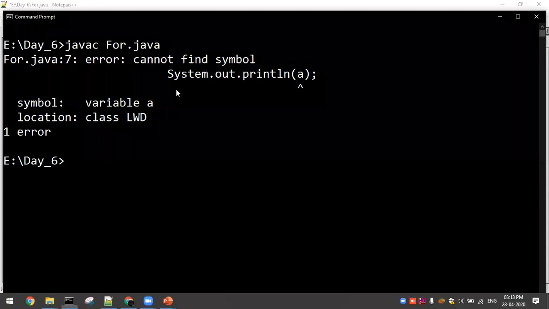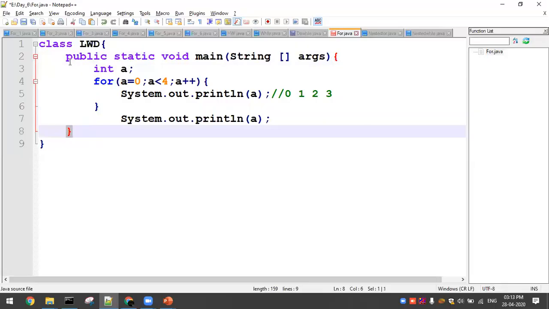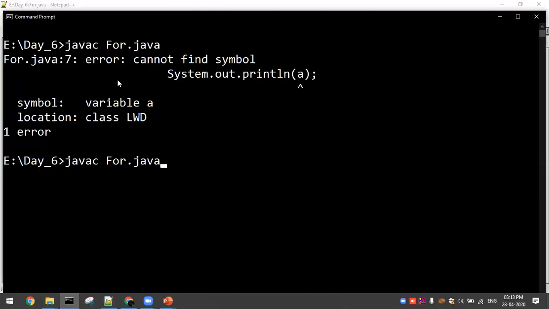So you got the output error: a not found, in the seventh line. What happened here is a is there, but this a was previously declared inside a for loop. So in that case this a is not introduced, so you'll find an error: a is not visible to you. Okay, so that's it. Now let me go ahead and execute the same program. Java LWD. So we'll be having 0 to 4.